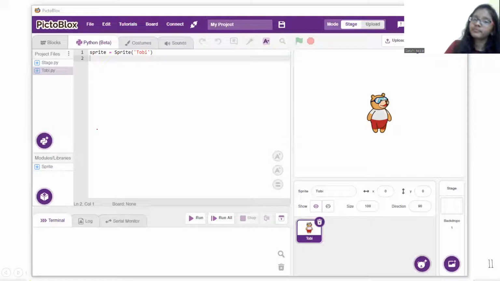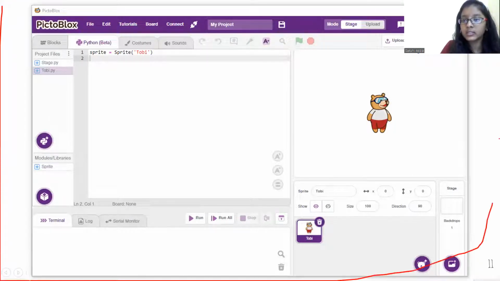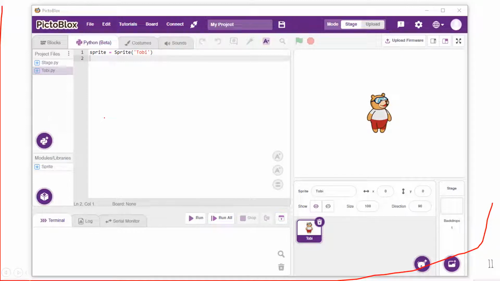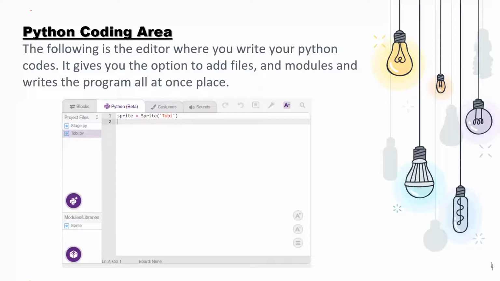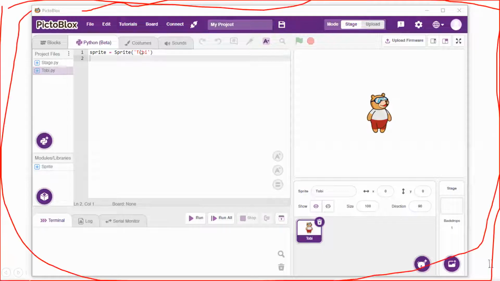See this one. Now, when you open it, it will give you an interface like this. Okay, like this interface, it will show you everything. So this is the Python coding area. Only this much is for the Python coding part, where you are going to write a script, and this is where you are going to see the result for whatever you have written.